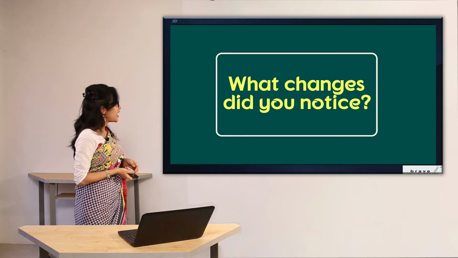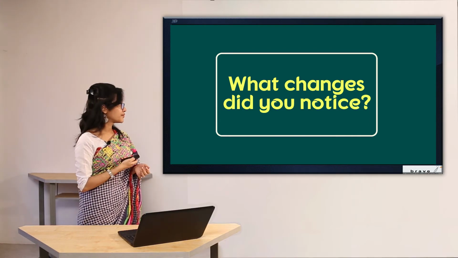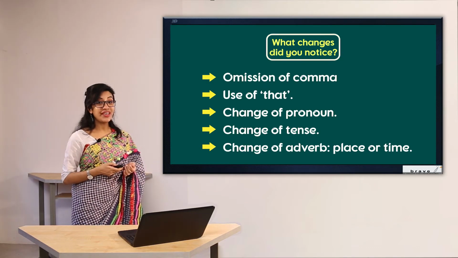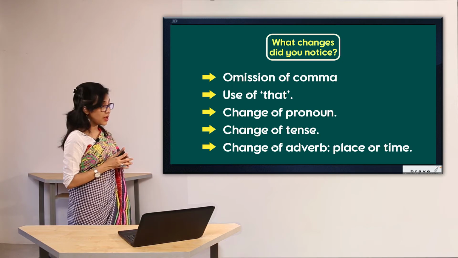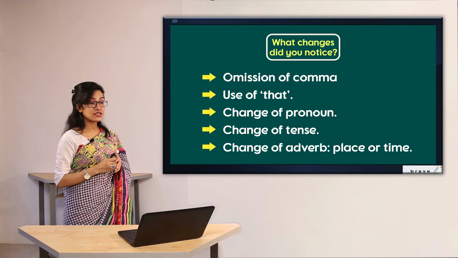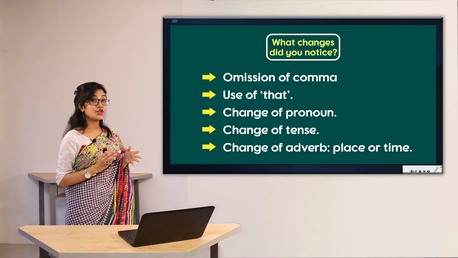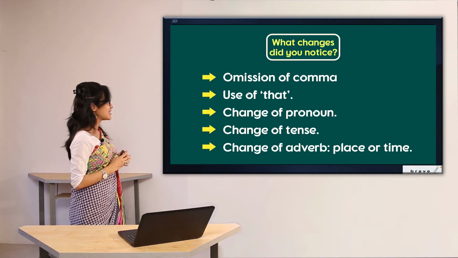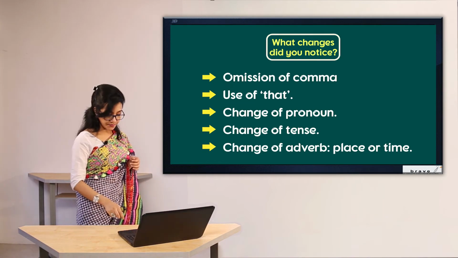So what changes did you notice? Altogether, we can see several changes. What are they? The omission of the comma, the use of "that," the change of pronoun, the change of tense, and the change of adverb of place and time.